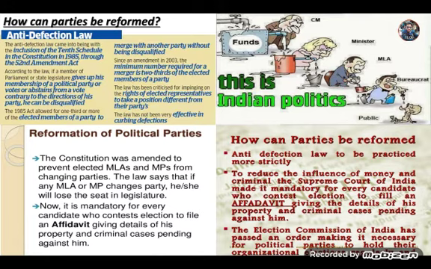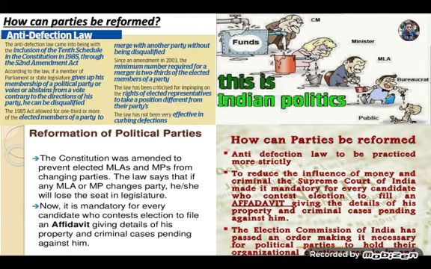So how can a political party be reformed? First is the anti-defection law, passed in 1985, which prevents a person after being elected from changing the party. Now you cannot defect from one party to another after being elected. So the defection problem is removed by this anti-defection law. Then the Supreme Court has made it mandatory for every candidate who contests an election to file an affidavit giving details of his property and criminal cases pending against him.